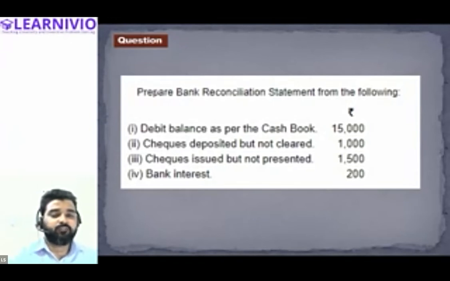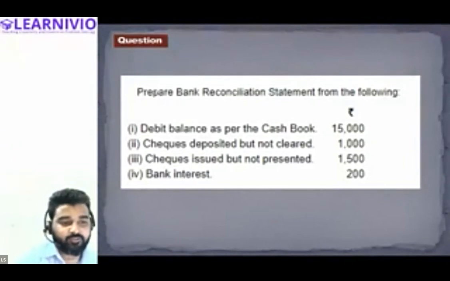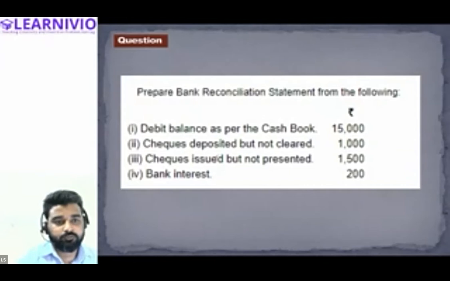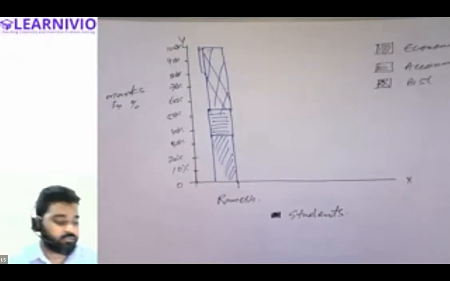So these are the various pieces of information. Debit balance as per cash book is given, check deposited but not cleared, check issued but not presented, and bank statement, bank interest is 200. So just a minute, let me show you how a bank reconciliation statement is prepared.